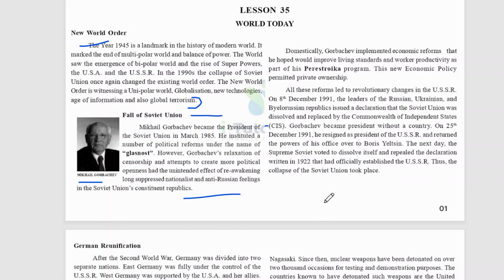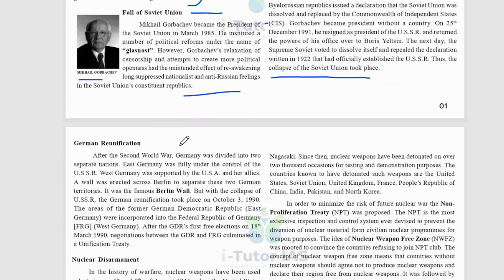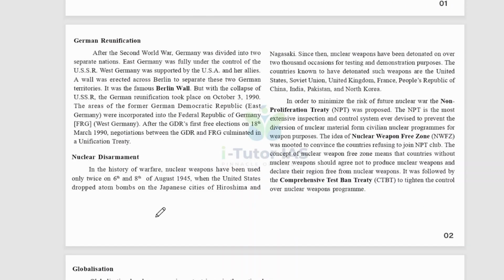On 25th December 1991, he resigned as president of USSR and returned the power of his office over to Boris Yeltsin. And the next day, the Supreme Soviet voted to dissolve itself and repealed the declaration written in 1922 that had officially established the USSR. Thus, the collapse of the Soviet Union took place. So that is the fall of Soviet Union, and German reunification.